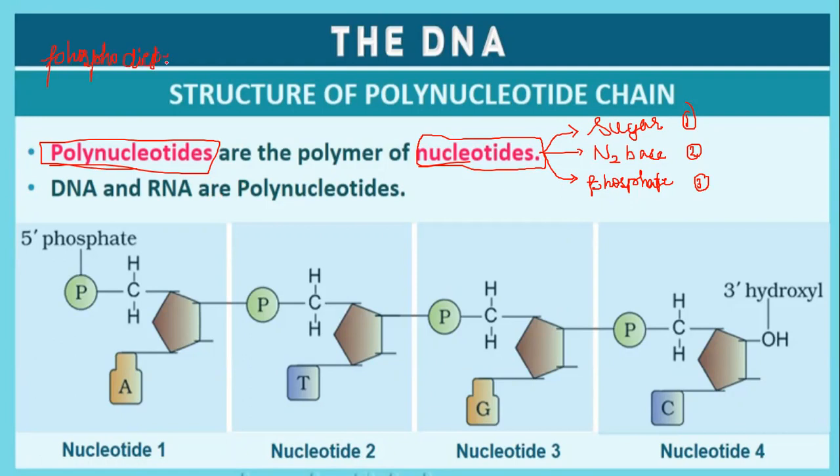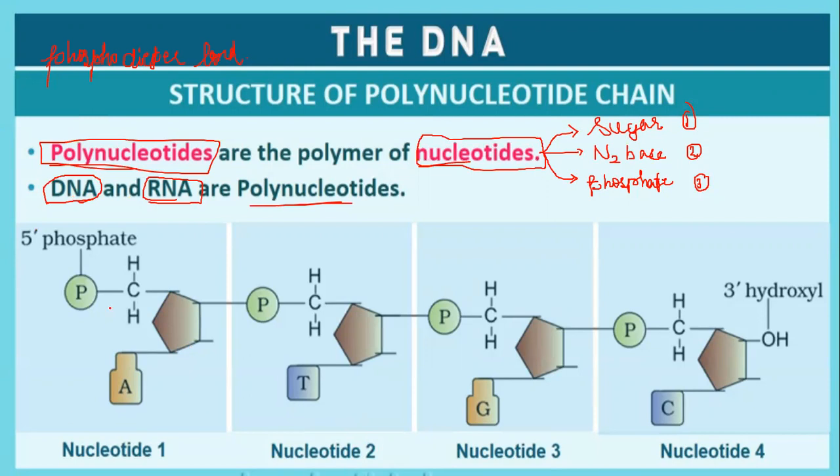Phosphodiester linkage or phosphodiester bond. Okay, is it clear? So we have two types of polynucleotides, that is DNA and RNA are two types of polynucleotide.